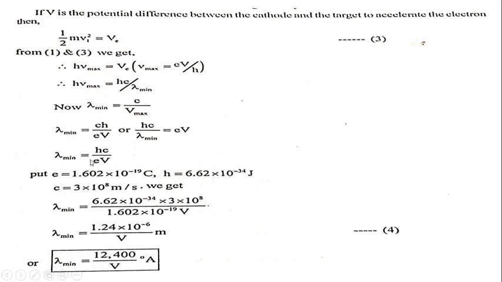Therefore lambda minimum equals hc upon eV.